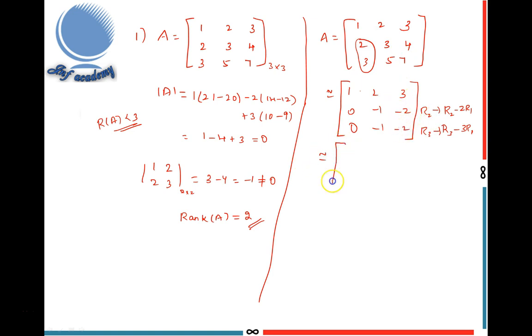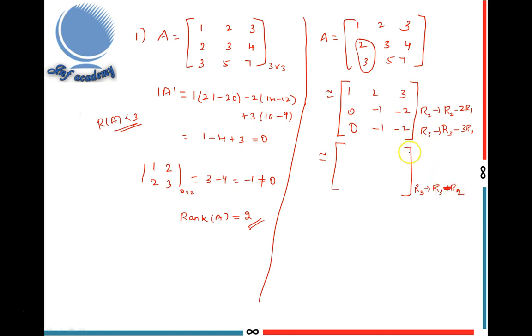Next, I check the first non-zero element in the second row, which is minus 1. So this is the leading entry. Next I convert below the leading entry into 0. So next step is I make this element into 0. These two rows are equal, so I do R3 minus R2.